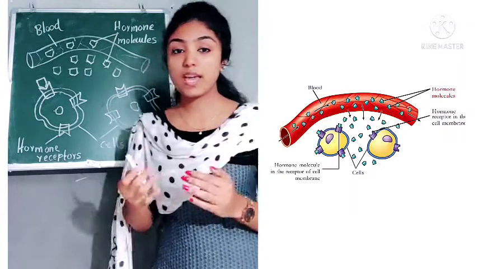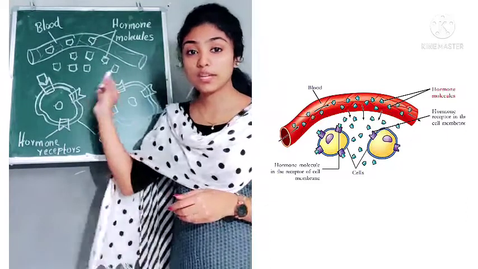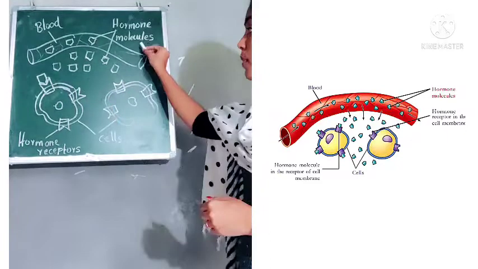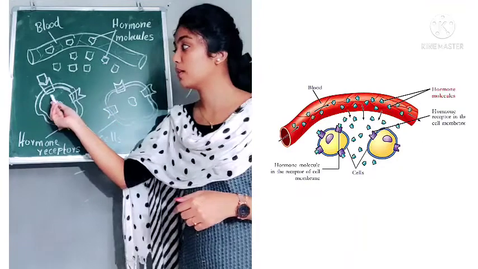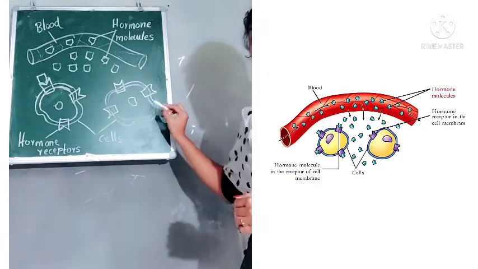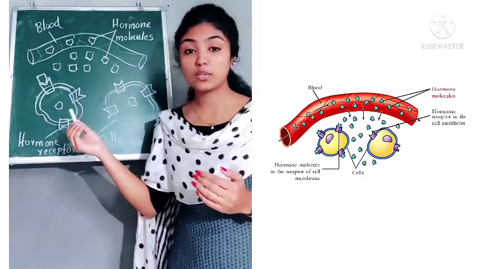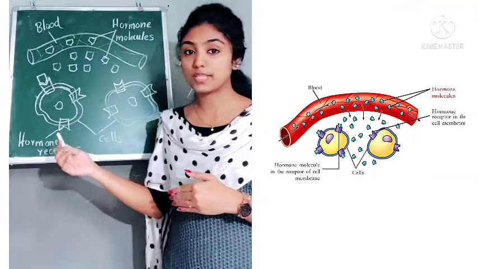Can you see any difference in the shape of the receptor of both cells? What is the reason for that? Just have a look at the shape of the receptor of both cells.